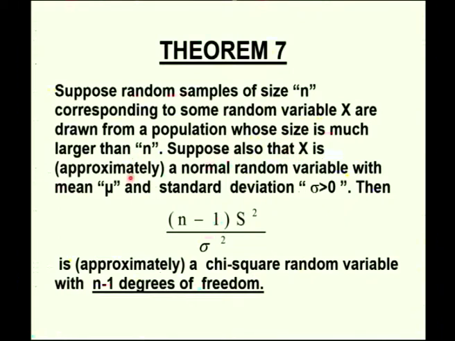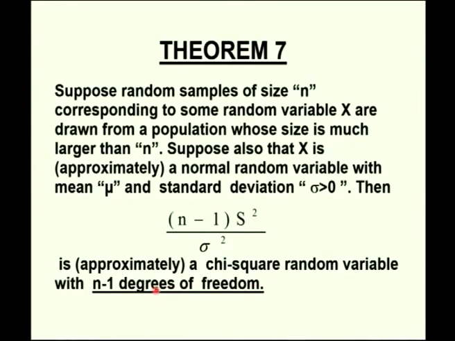Suppose also that x is normally distributed as a normal random variable with mean mu and standard deviation sigma greater than 0. Then n minus 1 into s square by sigma square is a chi-square random variable with n minus 1 degrees of freedom. We have seen when zi is a standard normal random variable with the mean 0 and standard deviation 1, then the summation of all such standard normal variables square becomes a chi-square random variable with k degrees of freedom.